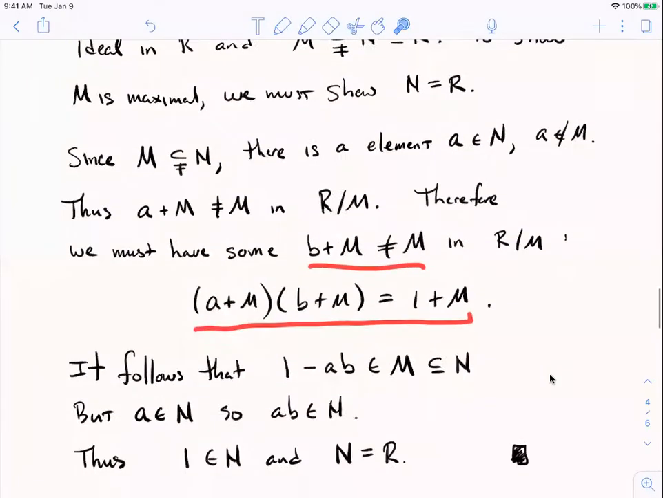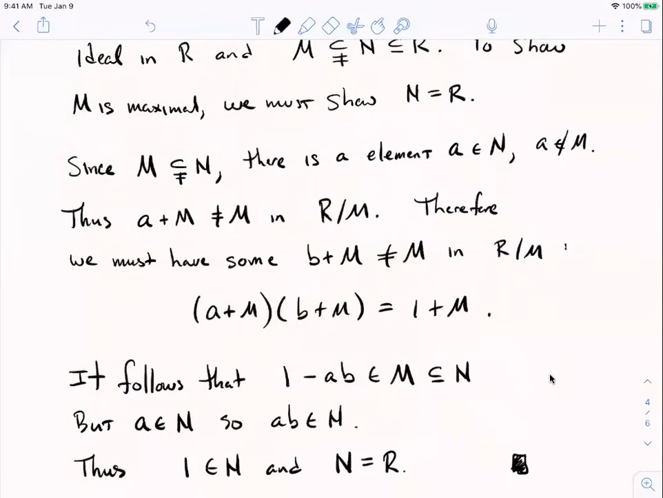Okay, well, if we do a little bit of arithmetic here, maybe I could help you. The product of these two cosets, that's a times b, plus M. And so if the coset containing ab is equal to the coset containing 1, then the difference of 1 and ab must be an element of M, which I'm reminding you is also an element of N, because every element of M is an element of N. All right? But the element a itself belongs to N, we said above.